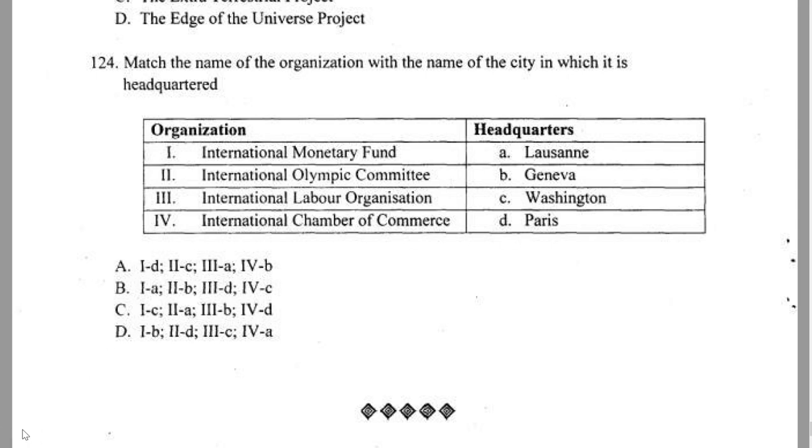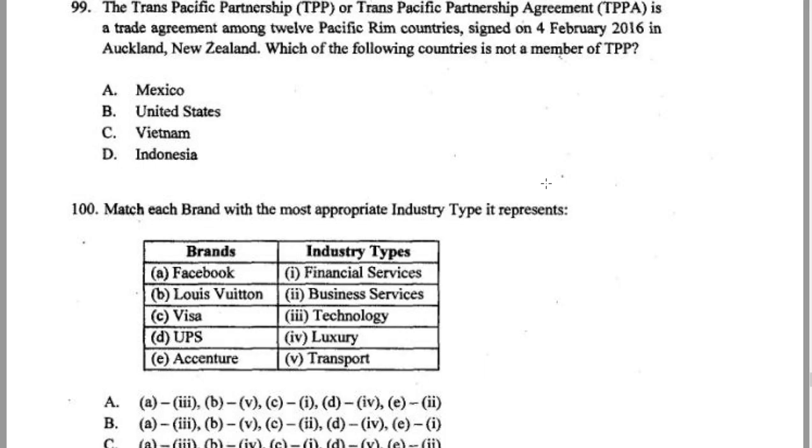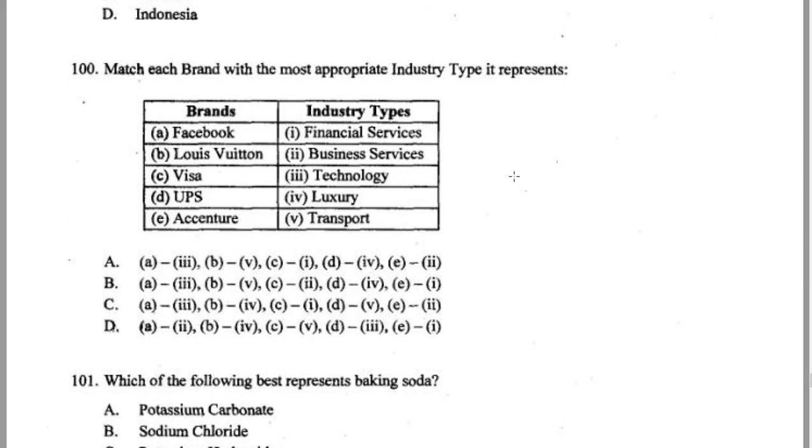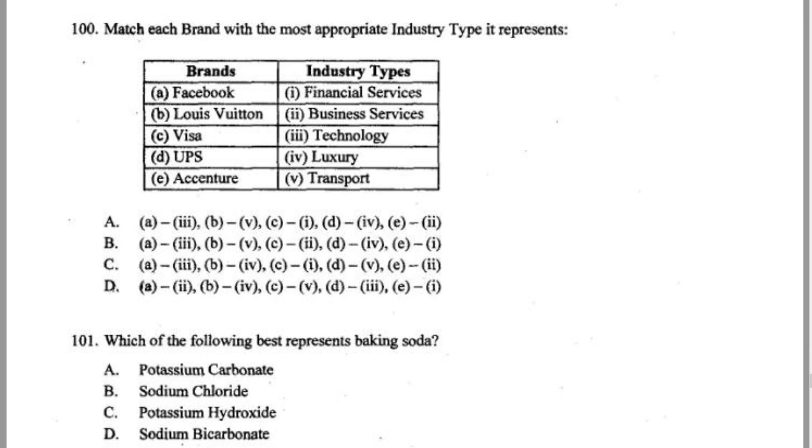Now let's move ahead to 2016. In 2016, the first question is Trans-Pacific Partnership. TPP was a lot talked about. Anybody who has an idea about TPP, reading a little bit of newspaper, or even going by the format of what I said, you need to understand the international pacts, mergers and all that, which company is licensing with which company. I think this can still be knocked off. Then you have this match the following. Again, I said these questions are damn easy and they're going to make your day.